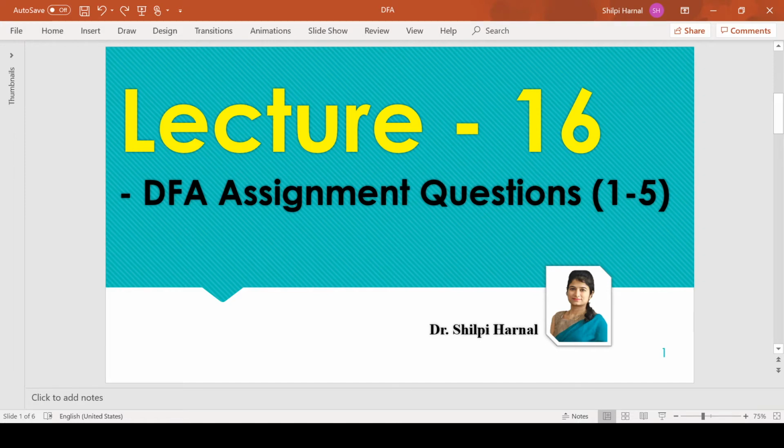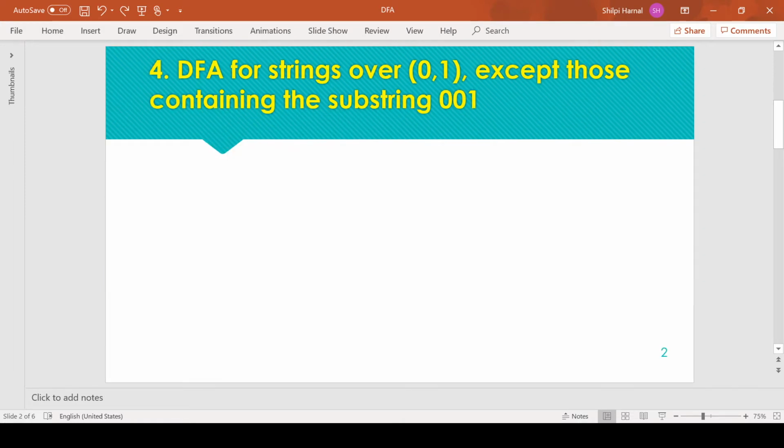So the first question we are taking is the DFA for strings over 01 that accept all other strings except the strings containing the substring 001. So we need to accept all other combinations of strings, and only the strings having substring 001 must be rejected by the DFA.